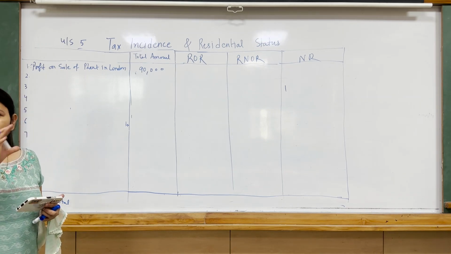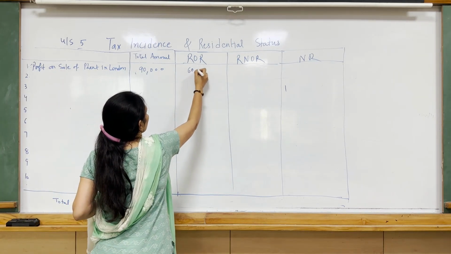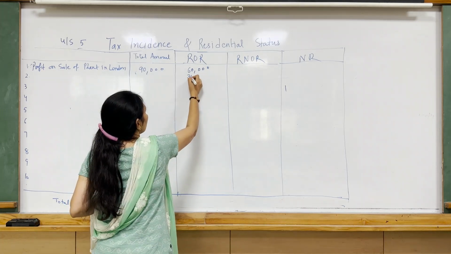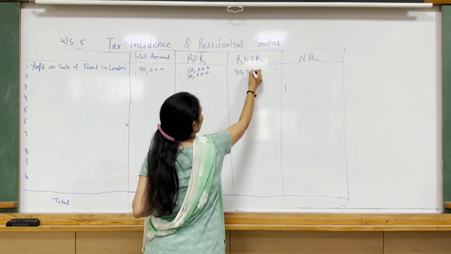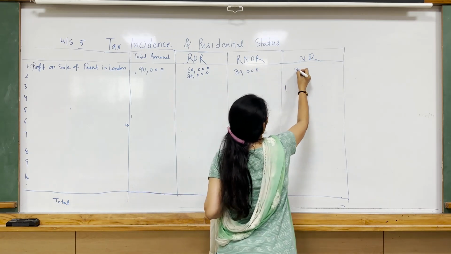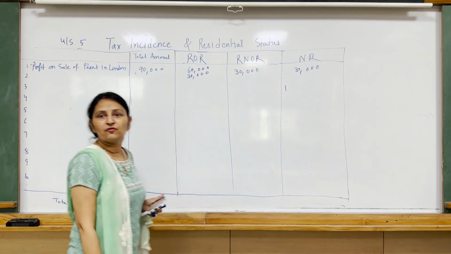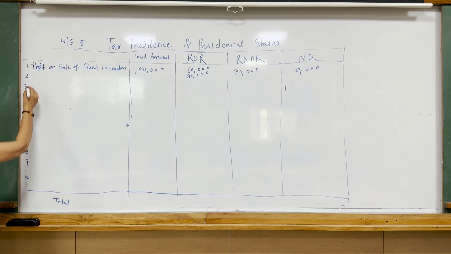So in case of ROR, fully taxable: 60,000 foreign income, 30,000 Indian income. So Indian income is taxable in case of RNOR, foreign income is not taxable in case of RNOR and non-residents.